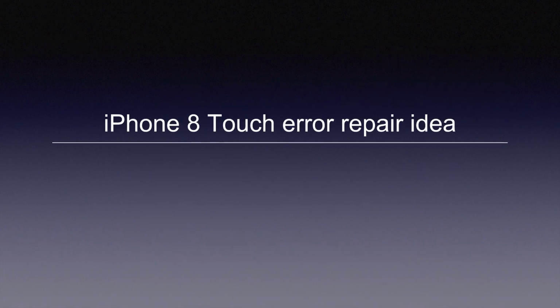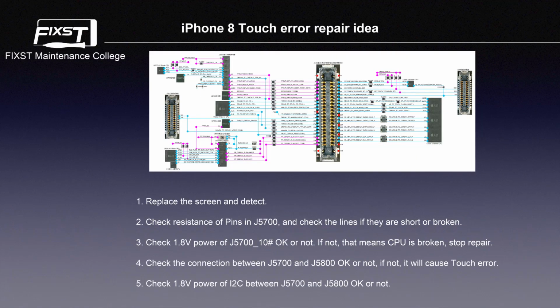Touch error repair idea. 1. Replace the screen and detect. 2. Check resistance of pins in J5700 and check the lines if they are short or broken. 3. Check 1.8 voltage power of J5700 pin 10 OK or not. If not, that means CPU is broken.